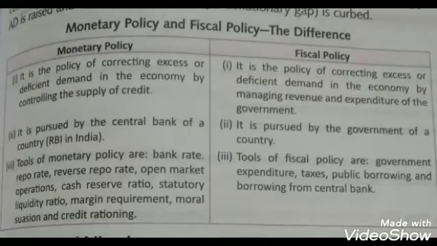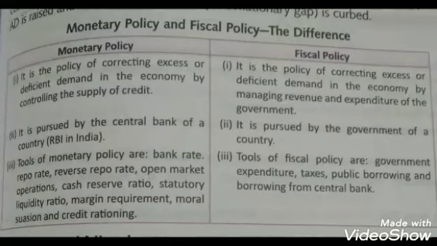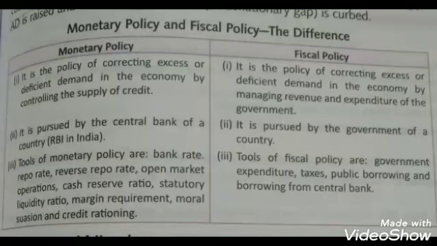Then the second difference is, monetary policy is pursued by the central bank of a country, the RBI. Monetary policy measures are taken by the RBI, which uses it as an instrument for controlling inflation and deflation. Whereas fiscal policy is pursued by the government of a country. Fiscal policy is also known as the budgetary policy of the government. Here the government uses its policy of revenue and expenditure to control the problem of inflation and deflation.